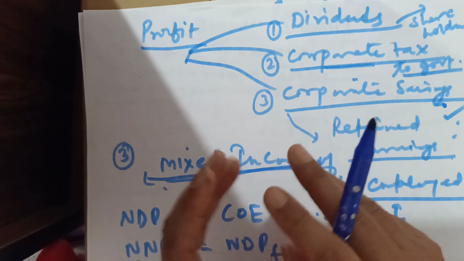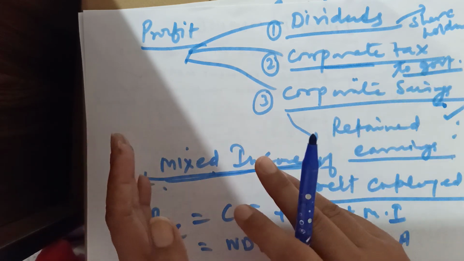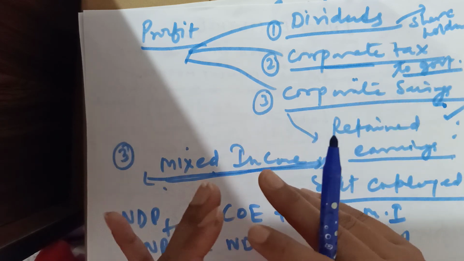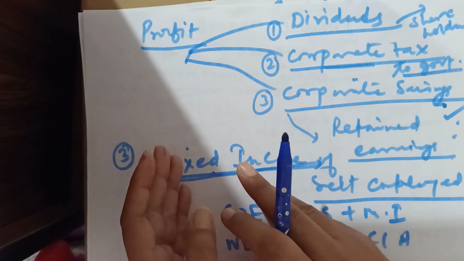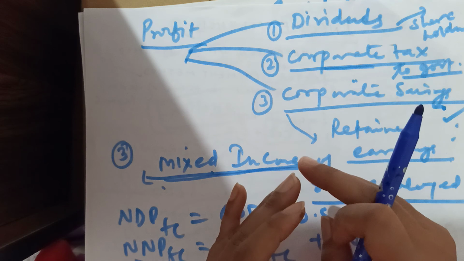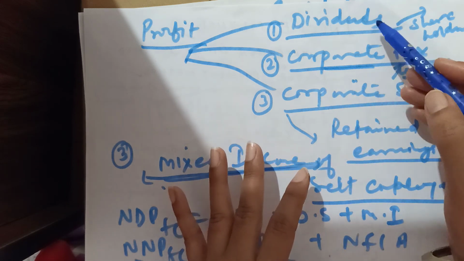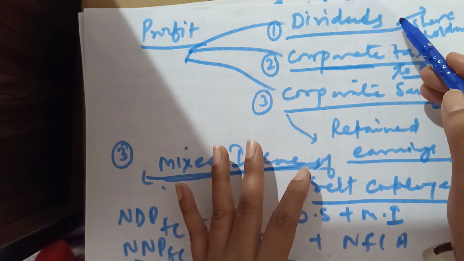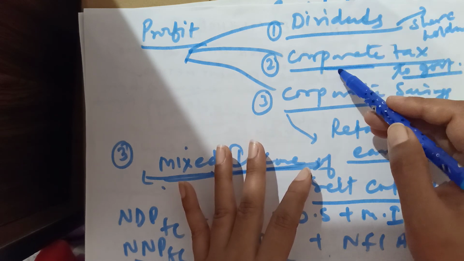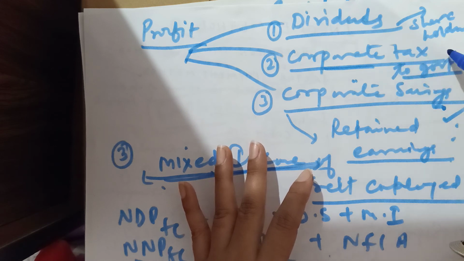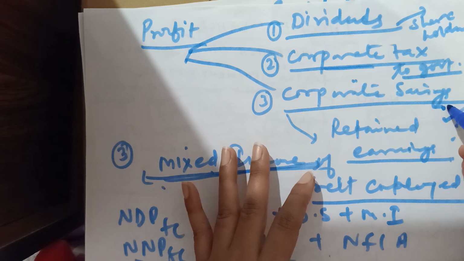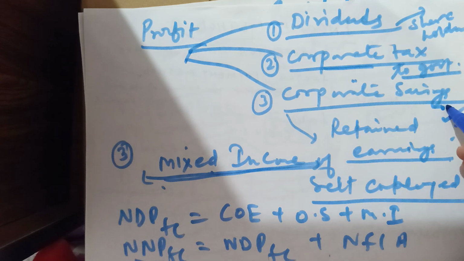Now come to operating surplus. Operating surplus is classified into two ways: income from property and income from entrepreneurship. Income from property has three parts: rent, interest, royalty, that we have studied. And from entrepreneurship we get profit. Profit has three parts: dividend, corporate tax, corporate saving. Dividends, the part of profit which is distributed among shareholders. Corporate tax, the part of profit which is paid to the government, and the part of profit which will be retained with the producer itself.